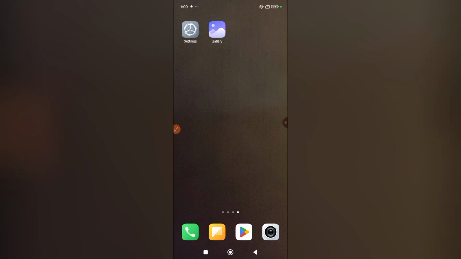Today we are going to explore Redmi. You will learn how to set up system sounds on Redmi. It's easier than you think.